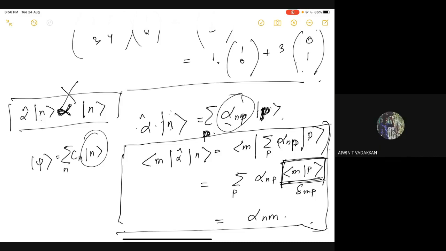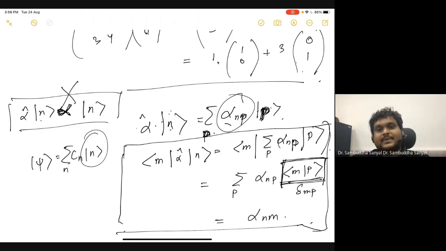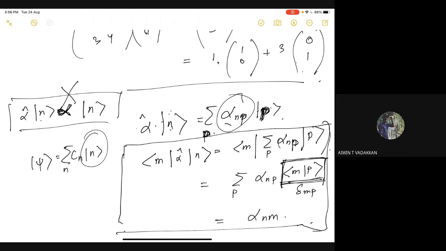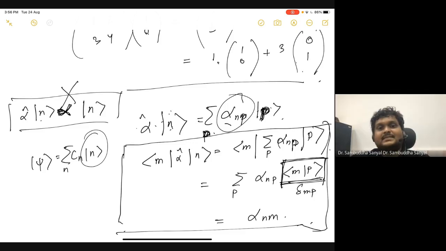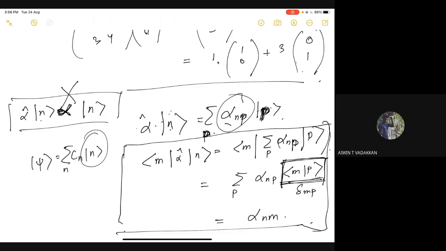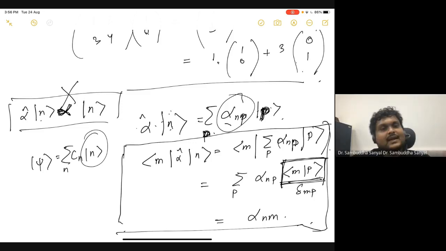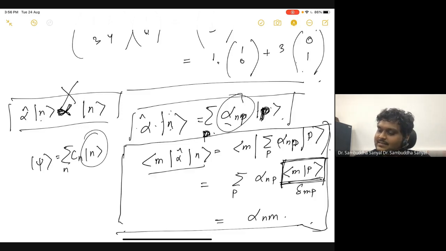In this case, is P a basis vector or is it a general vector? No, P is a basis vector. So n would be a general vector? No, n is also a basis vector. See, this statement is always true. But in order to calculate this relation, I am using this n to be a basis vector.